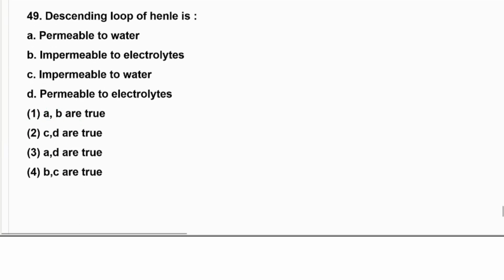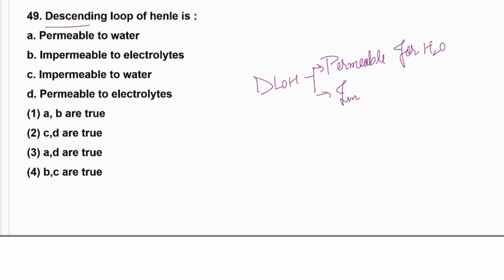Then question number 49, already marked, sorry for that. Let us see the descending limb of the loop of Henle. The descending loop of Henle has permeability for water, permeable for water, and impermeable for ions, right?